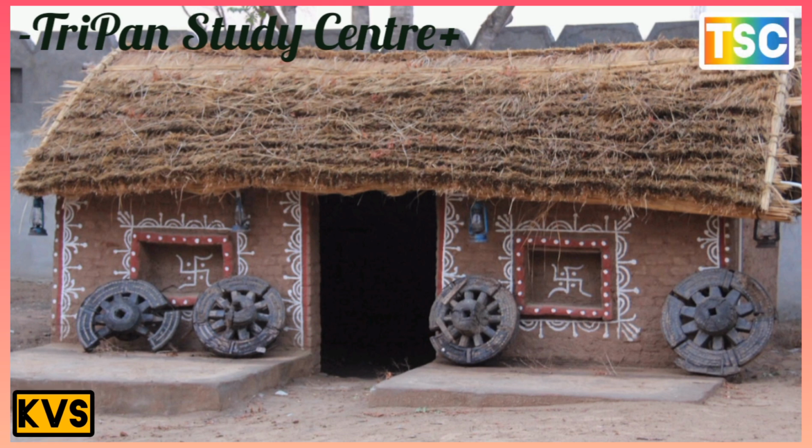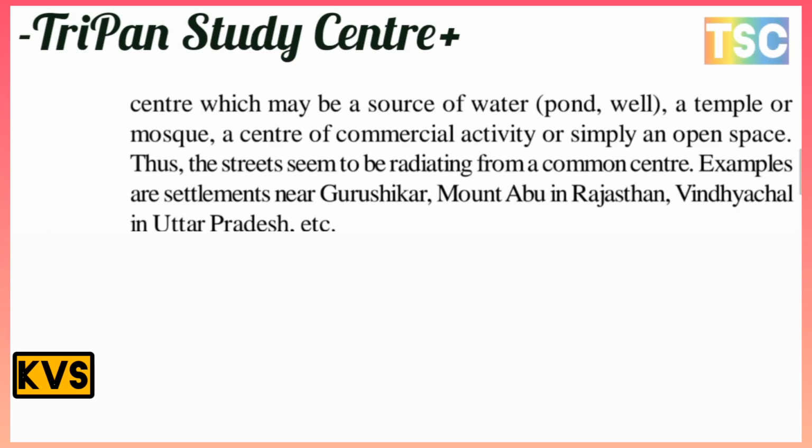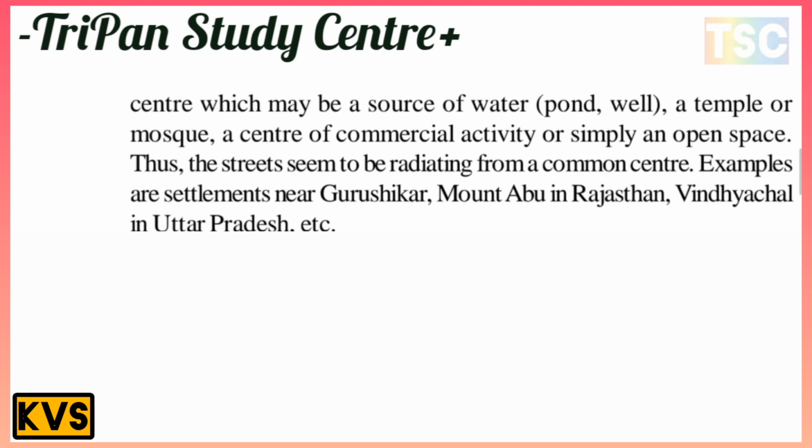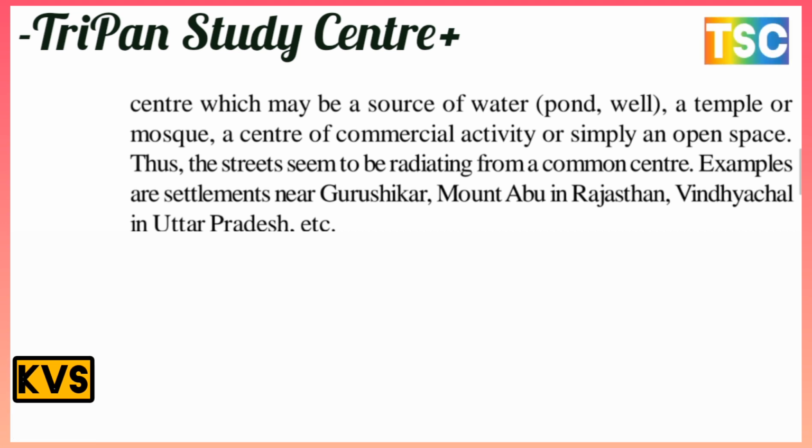The next is the radial pattern. In this type, a number of streets converge on a center, which may be a source of water like a pond or well, temples or mosques, or a center of commercial activity or a simple open space. Thus the streets seem to radiate from a common center. Examples are settlements near Gurushikhar and Mount Abu in Rajasthan and Vindhyachal in Uttar Pradesh. These are the most important examples.